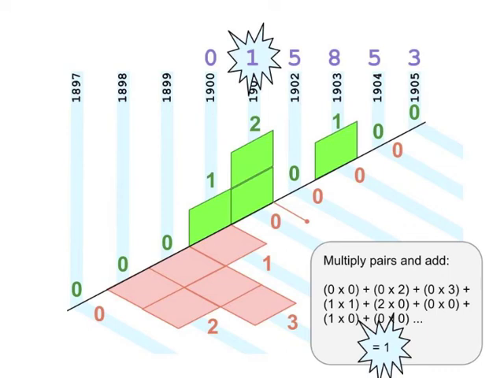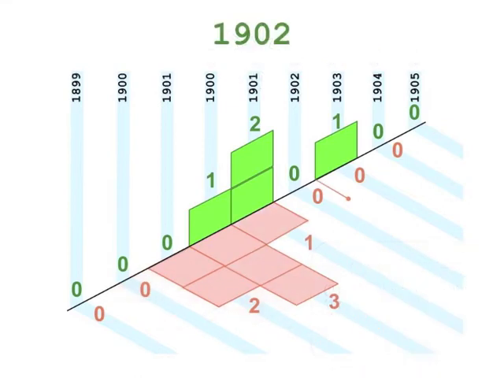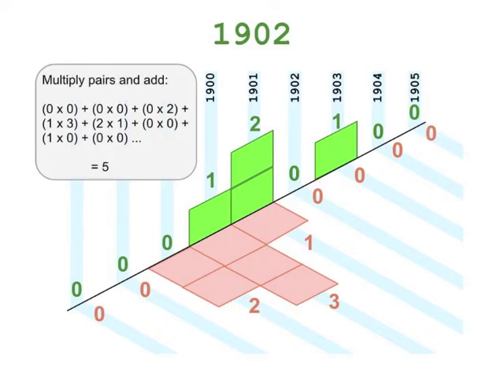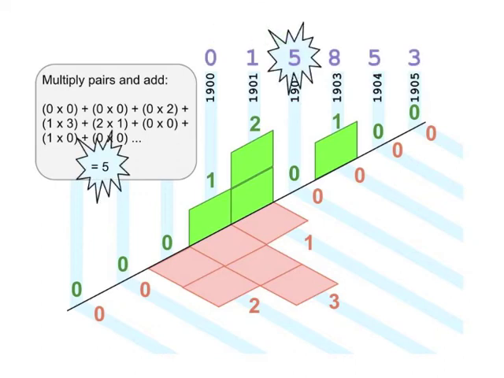So then, to find out how many hams were produced in 1902, we carry the process out again. We slide the time reverse signal forward, and then we multiply the pairs and add. Multiplying the pairs, we find 0 times 0 plus 0 times 0 plus 0 times 2 plus 1 times 3 plus 2 times 1 plus 0 times 0 plus 1 times 0, and so on. And that value is equal to 5. So 5 hams were produced in 1902.